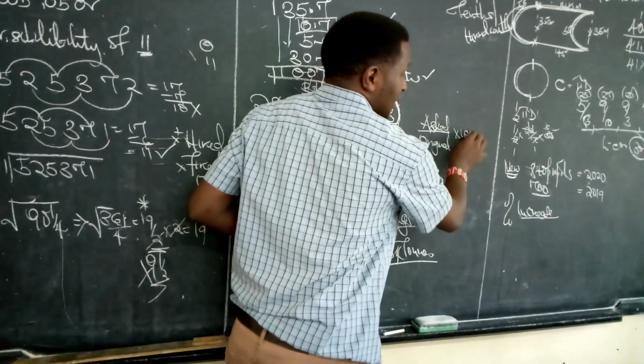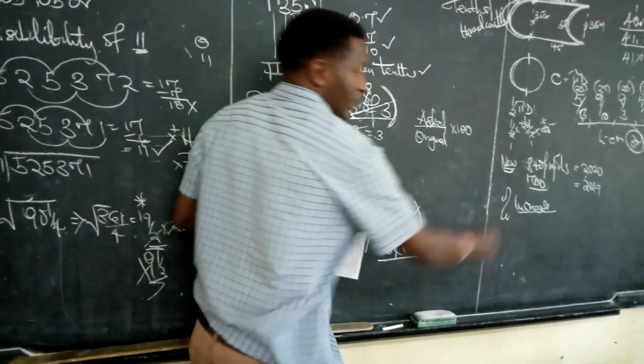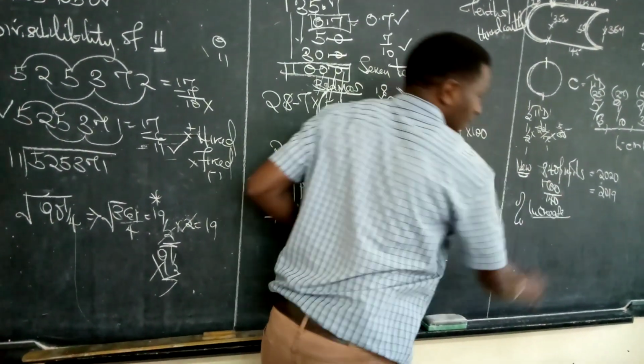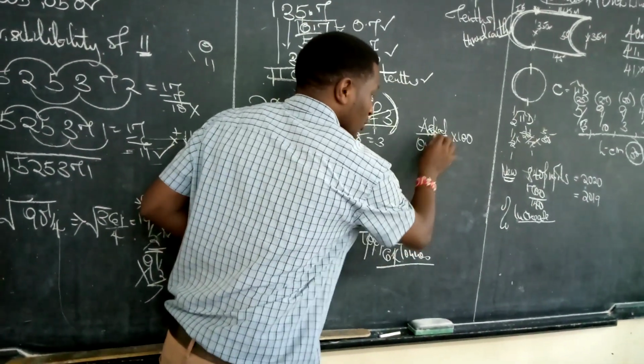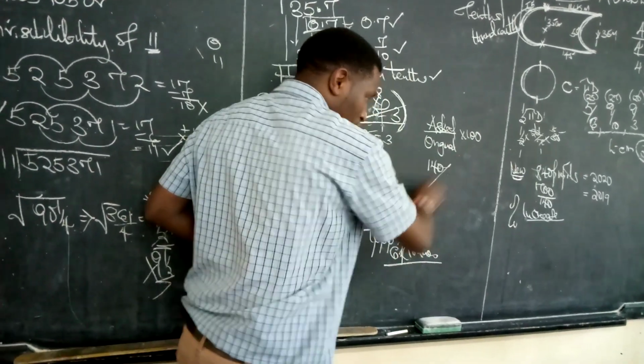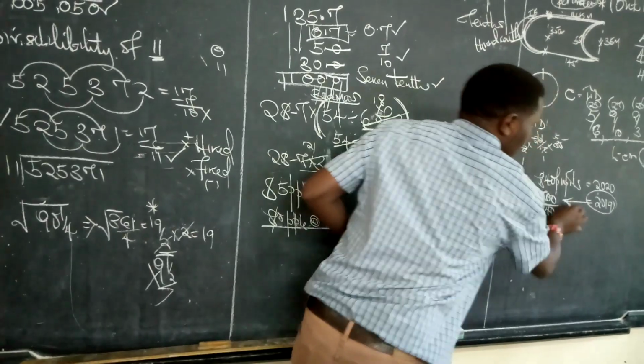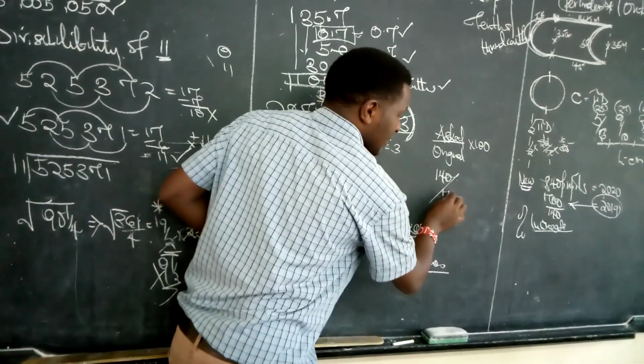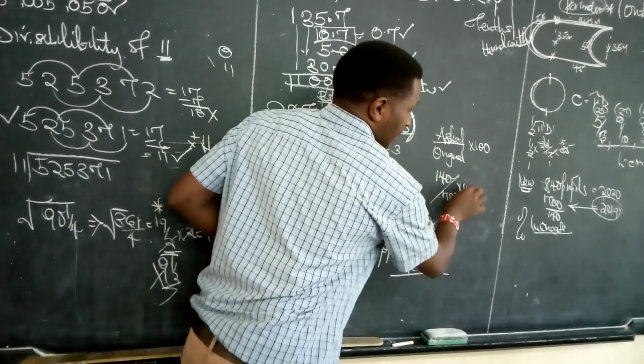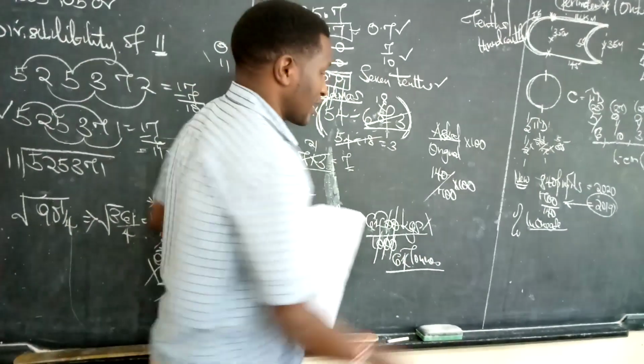Then to make it a percentage, we multiply by 100. The difference here should be 140. So we are going to take what has been asked, 140 all over the original. The original must be this one of 2019, all over 700. Then to make it a percentage, you multiply it by 100.